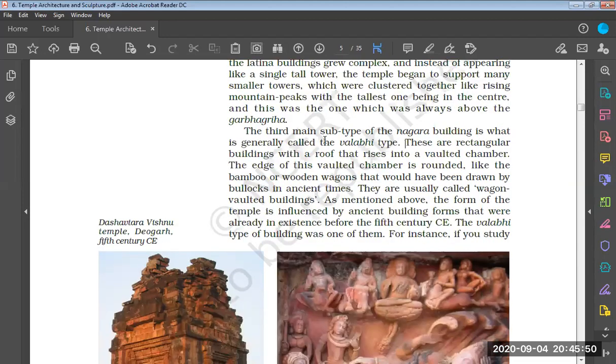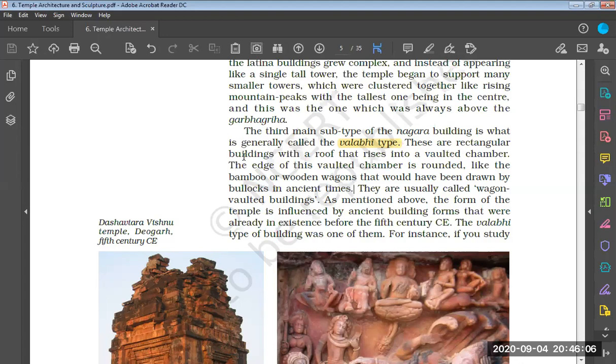The third main subtype of Nagara building is generally called the Pallavi type. So we do have another type of Nagara style of temple architecture which is known as Pallavi type. We are going to discuss this one.